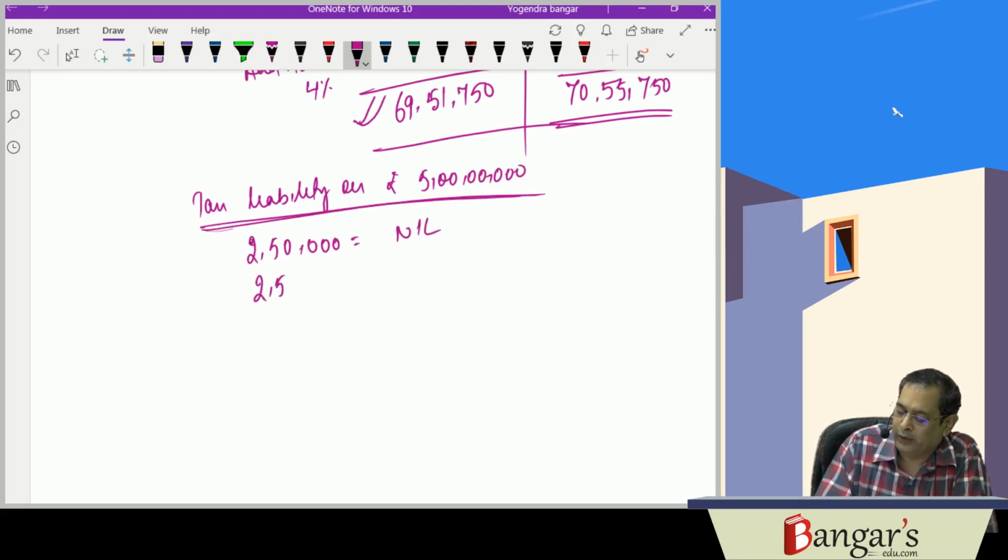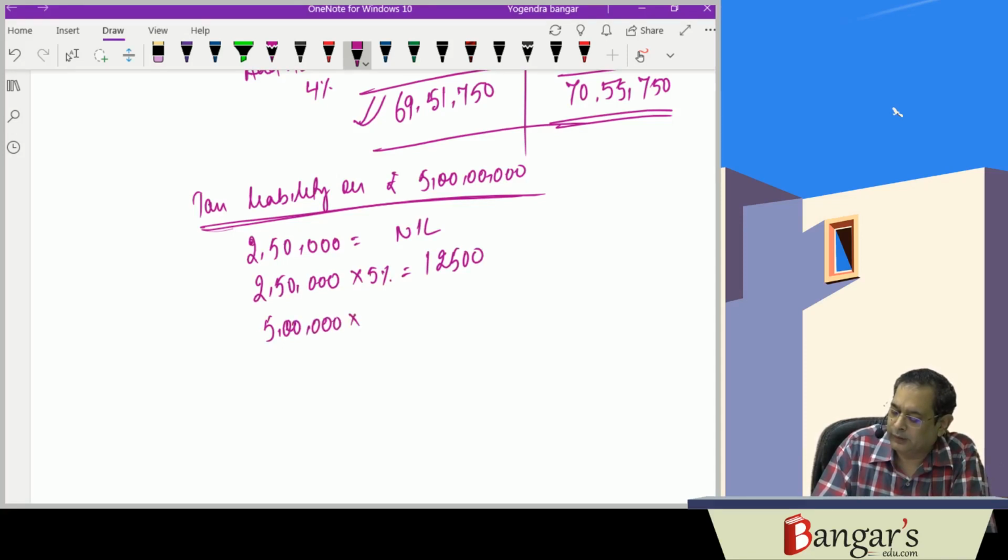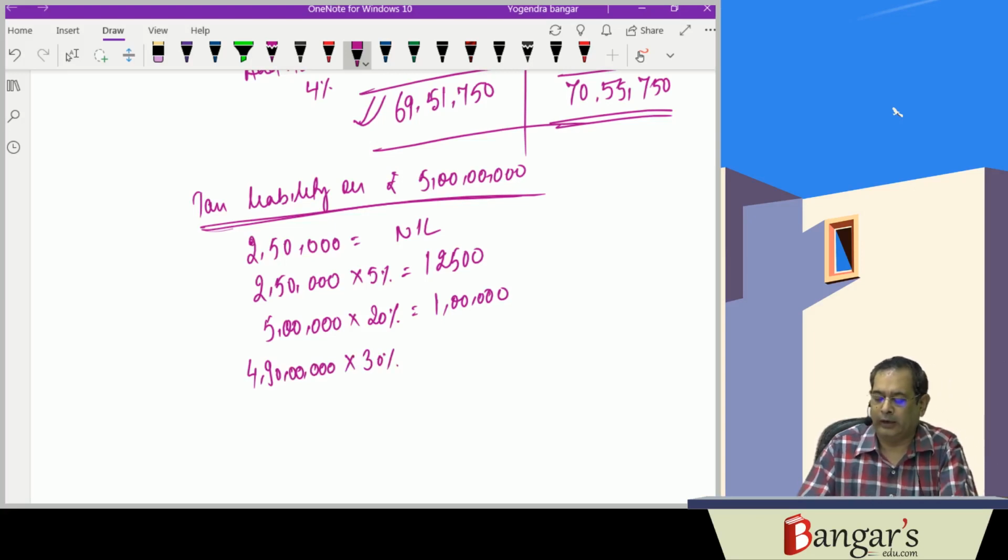Next 2,50,000, it is 5%, 12,500. Next 5 lakh, it is 20%, 1 lakh. On the balance 4 crore 90 lakhs, it is 30%. So it works out to be how much?